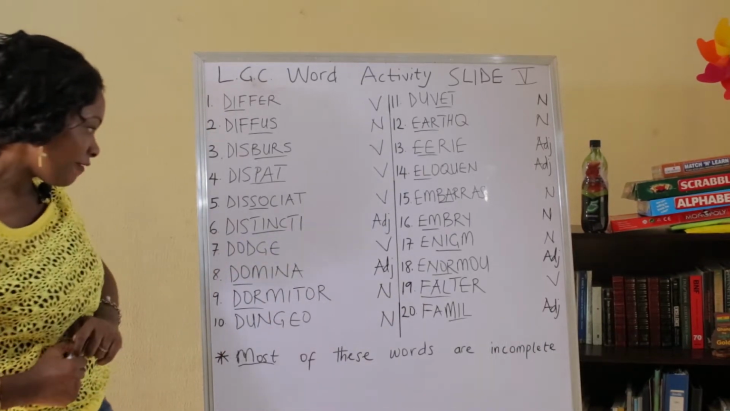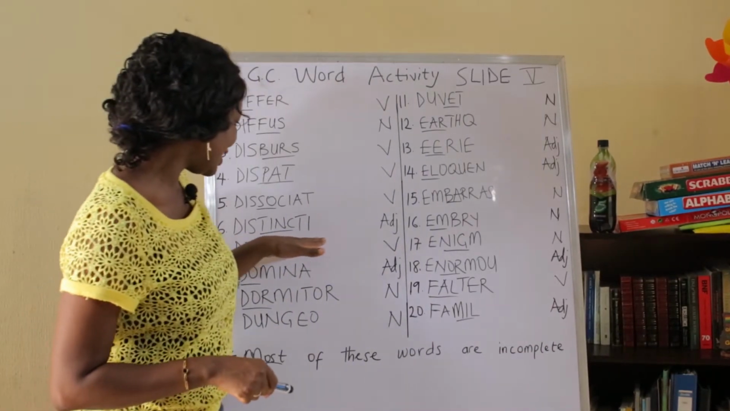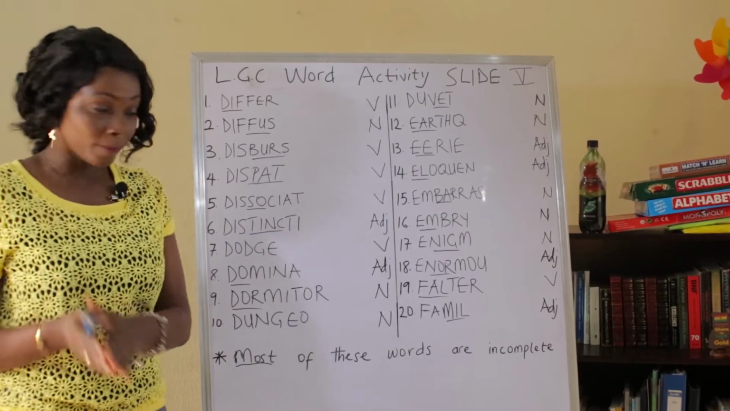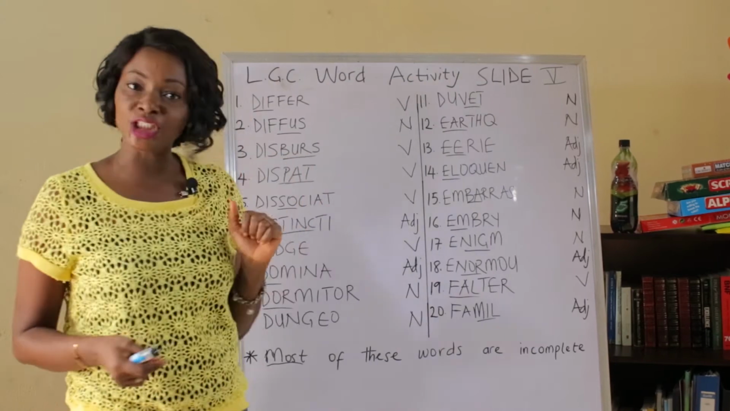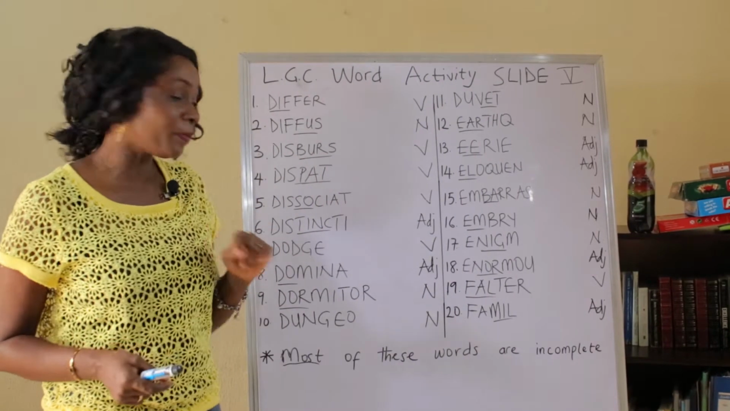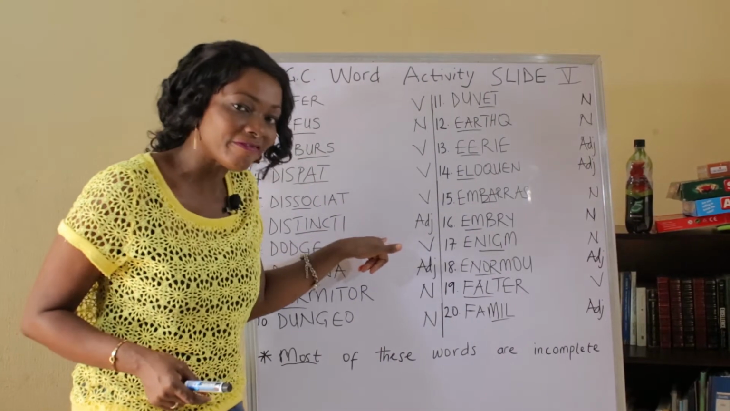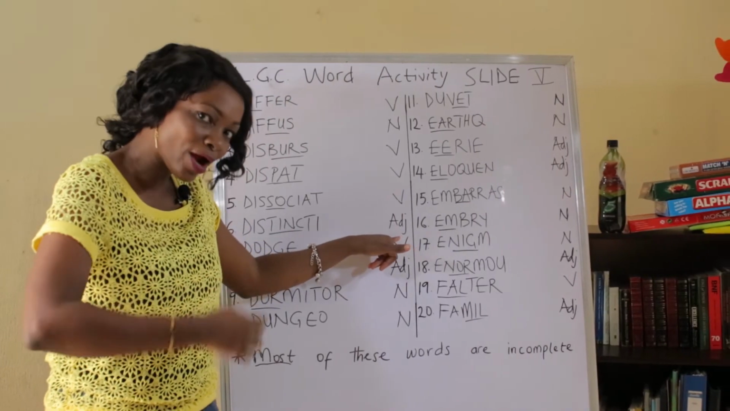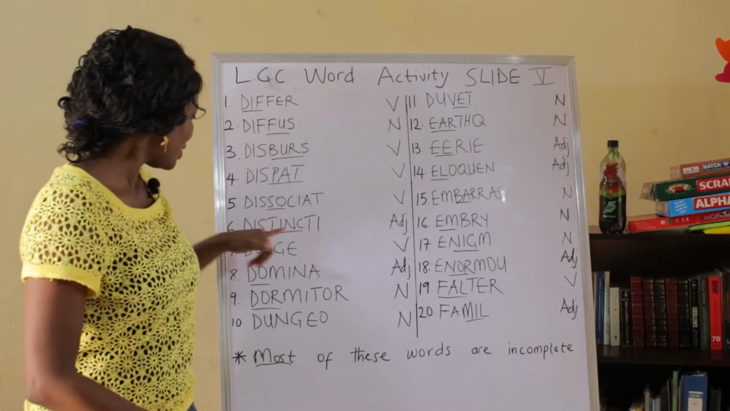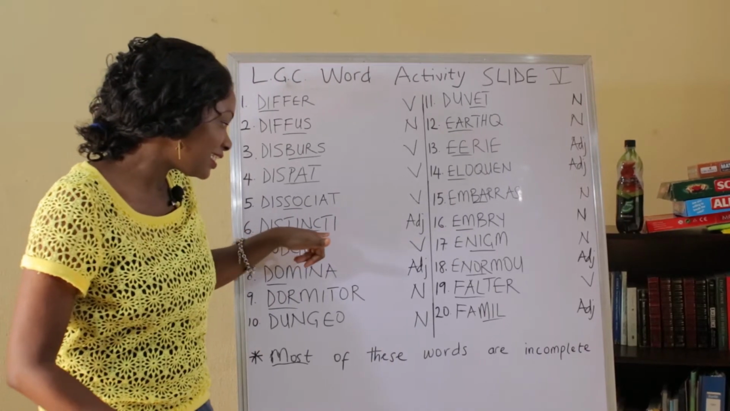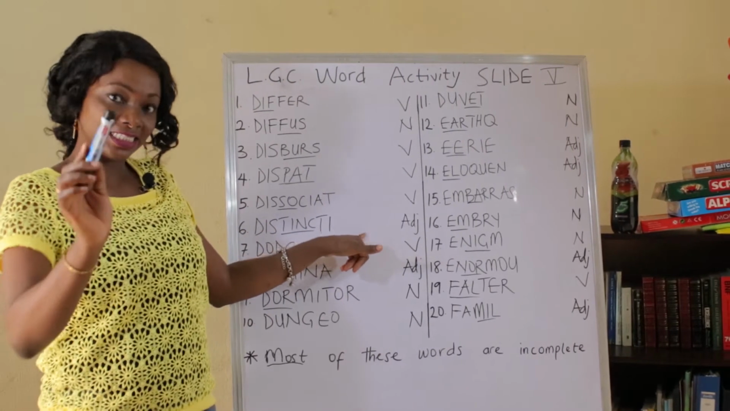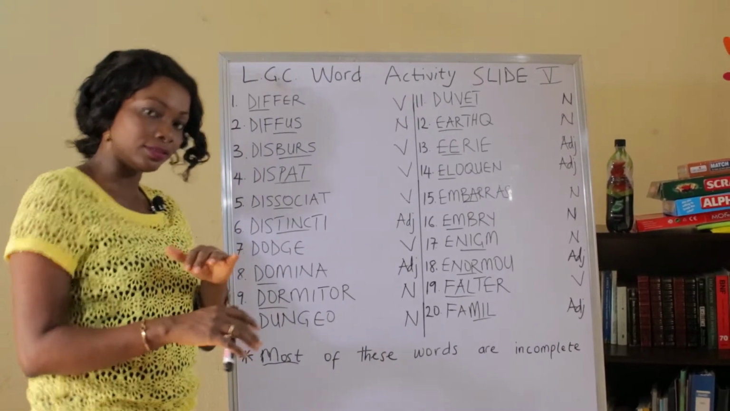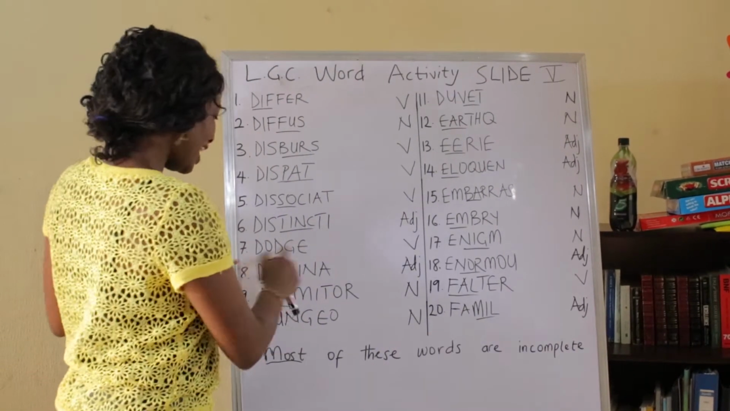This is an adjective. It is distinctive. If it were a noun, it would be distinction. But since it's an adjective, it is distinctive. Remember, an adjective is used to describe a noun. Great. So this is D-I-S-T-I-N-C-T-I-V-E. Distinctive. This is a verb and it is dodge. Like to dodge a bullet. You get it? Yeah? It is complete.